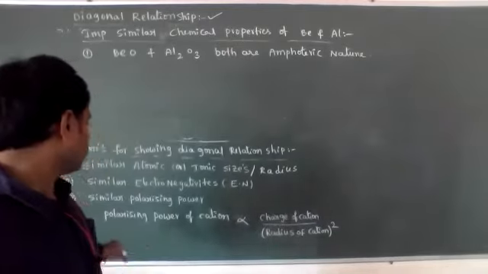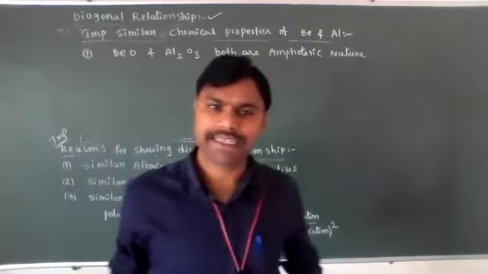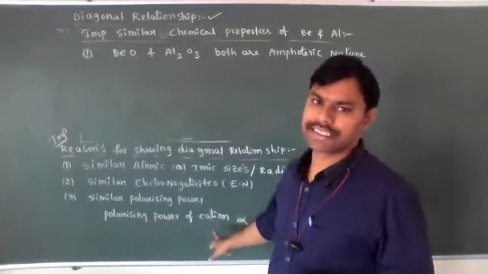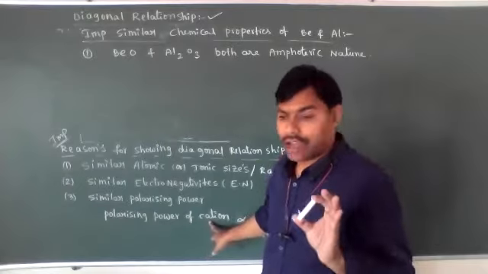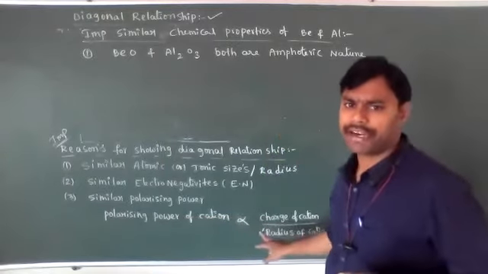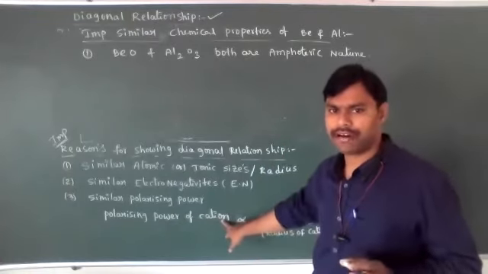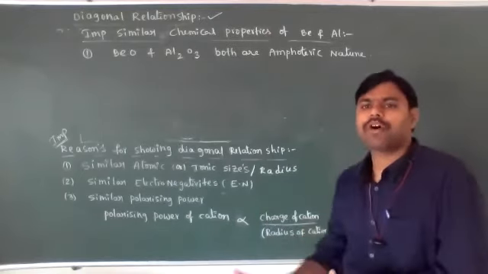Yes, ma'am. Don't worry about this polarizing power of cation. Everything we discuss in the chemical bonding chapter. But what is polarizing power? The polarizing power of a cation, how can we identify it? The polarizing power of a cation increases with increasing charge of the cation, meaning more positive charge.